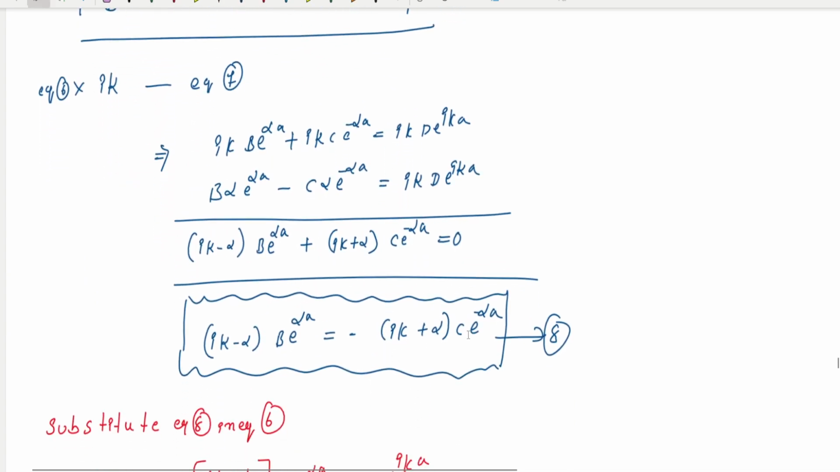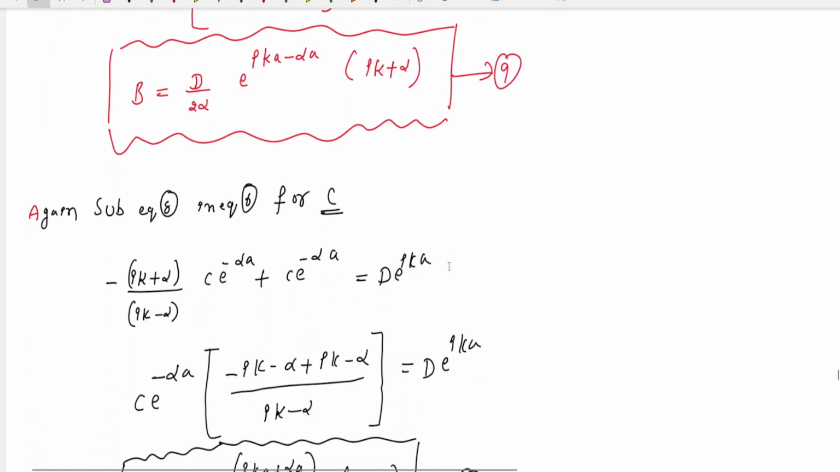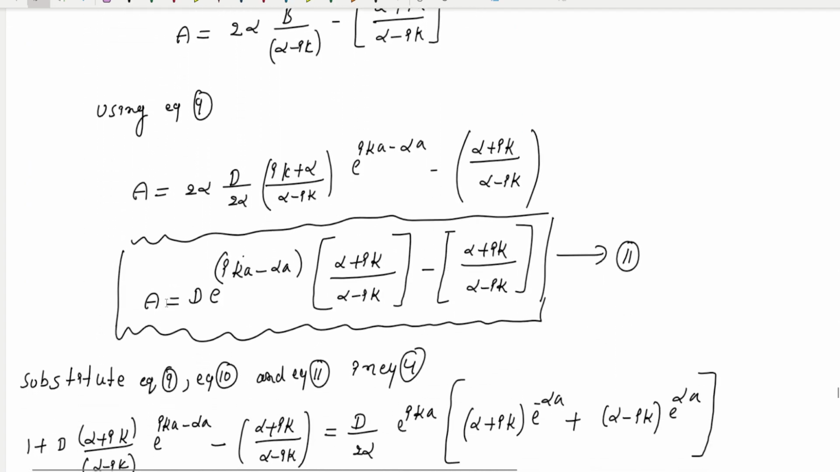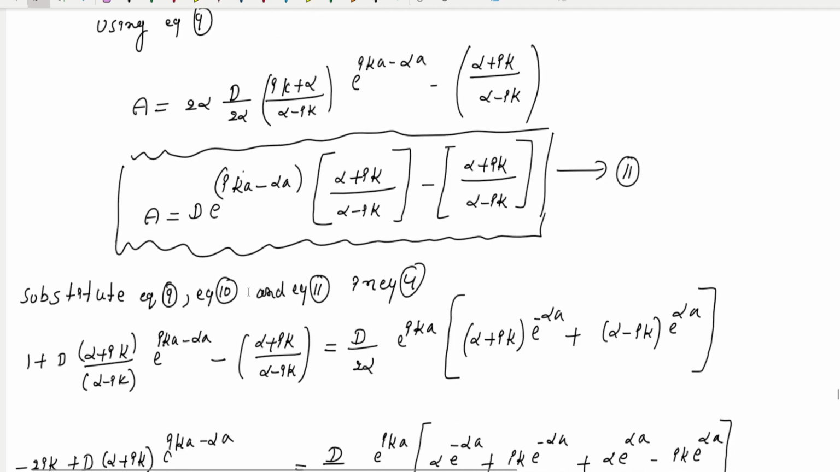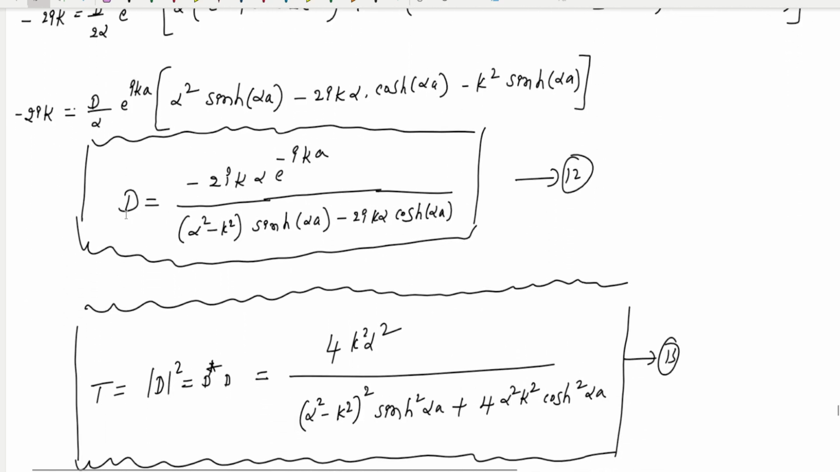No need to worry about the derivation. Just go and read all these step-by-step derivations. You can get it easily. If you solve this, finally you get the A and B values. This is how I derived it step by step: find the A value, then the B value, then the C value. Finally I substitute all the coefficients into equation number 1, and I got the final equation for D.